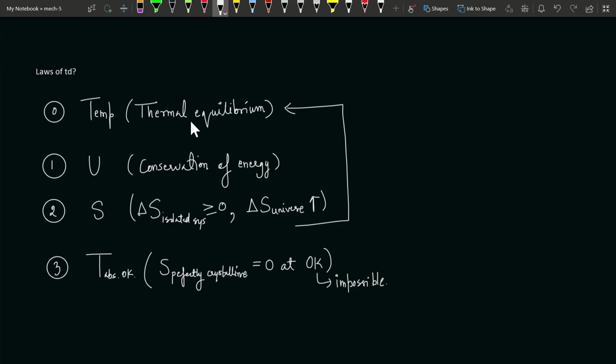These two laws talk about the impossibility of the system, or one could say the possibility of the system. If we know how we cannot make the system, then of course we have opened the doors for designing the system on the basis of its possibility. The final law we have is the third law. It says that the entropy of a perfectly crystalline body is 0 at 0 Kelvin, and also that 0 Kelvin does not exist.